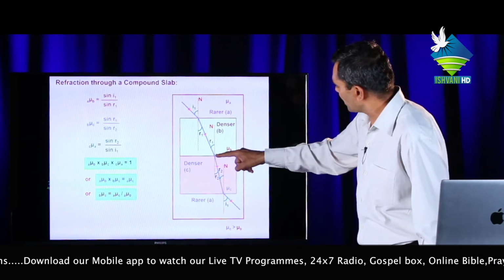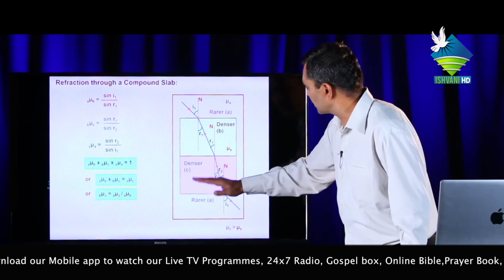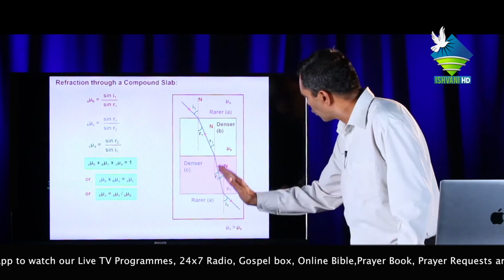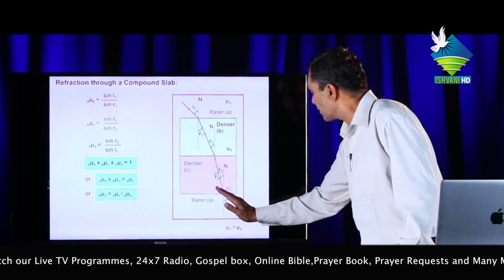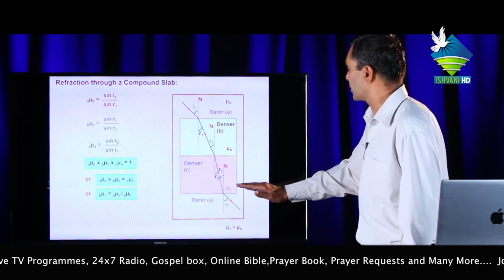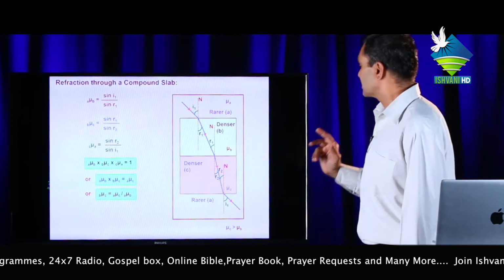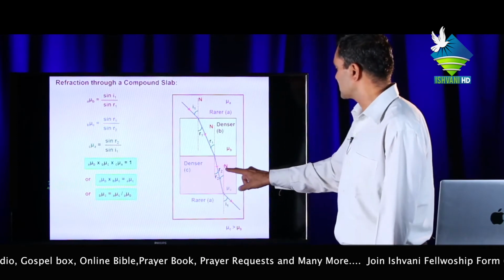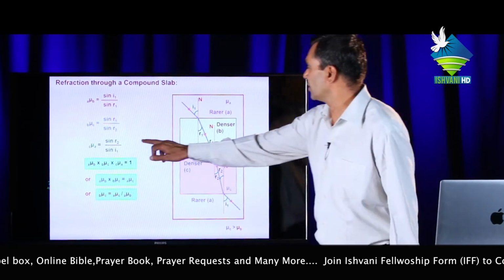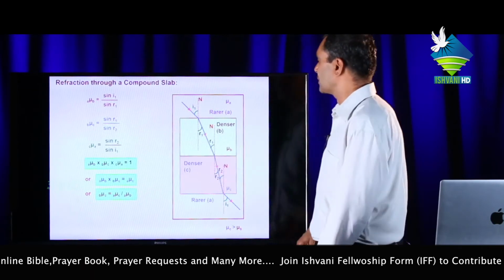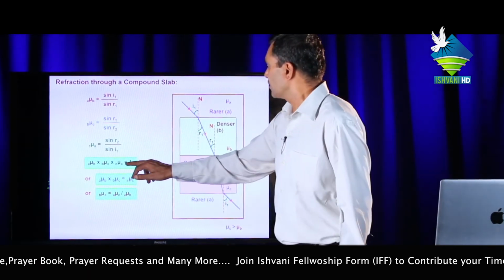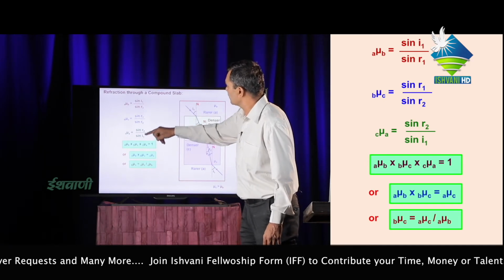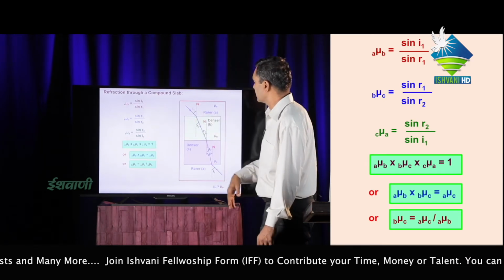Similarly, if this light ray is again incident on the surface between the denser medium and air, then when this light ray goes into the rare medium, it bends away from the normal. Then by Snell's law, the refractive index of A with respect to C will be sin R2 upon sin I1. If these three equations are multiplied with each other, then we get 1, because sin R1, sin I1, and sin R2 cancel out.